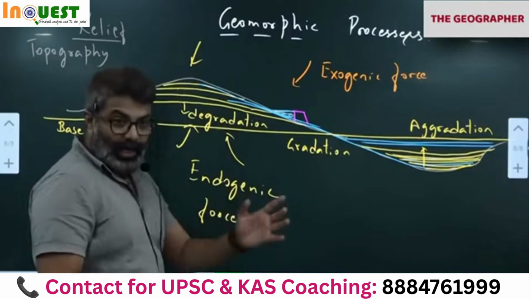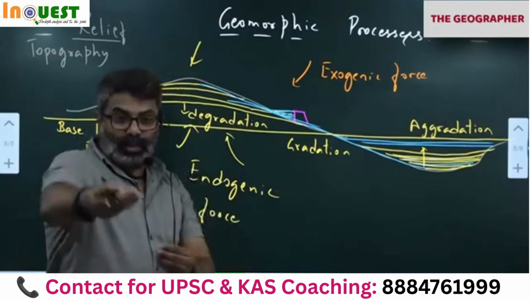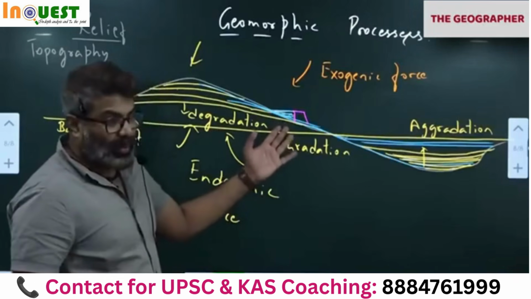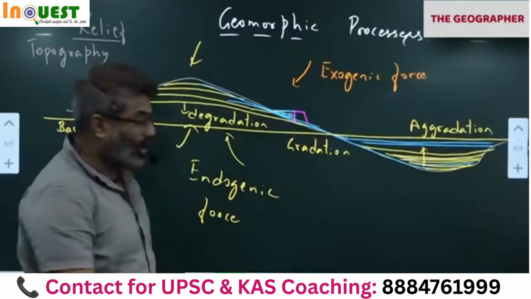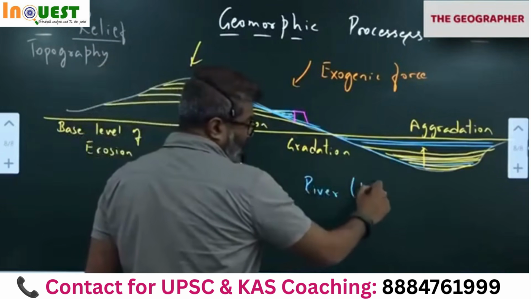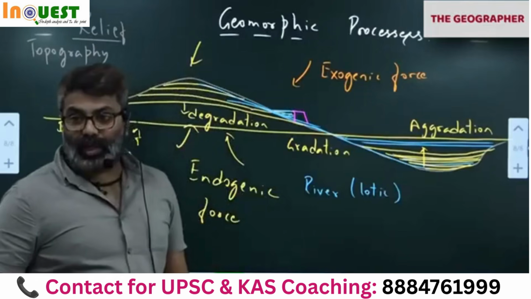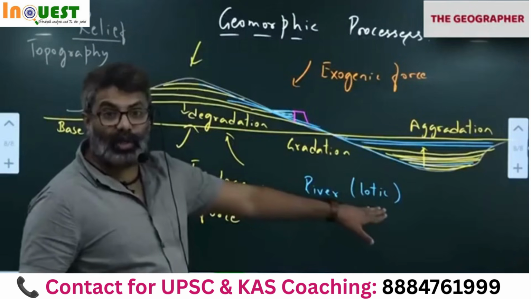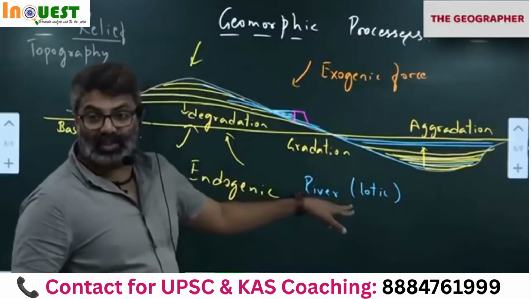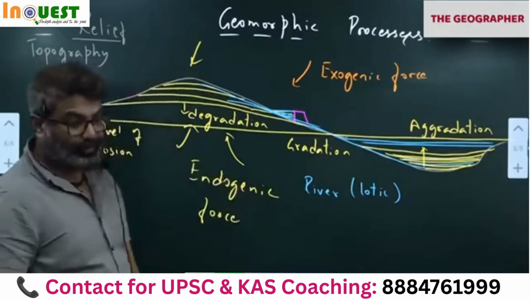Because when the water is flowing, it has its own ecosystem on either side. Plants are there, some vegetation is there, organisms are there. We call it the lotic ecosystem. The river ecosystem is called the lotic ecosystem, meaning flowing water. So plants and animals are acclimatized to the flowing condition of the water. So what is lotic ecosystem? River ecosystem. So then we have to restore that water flow.